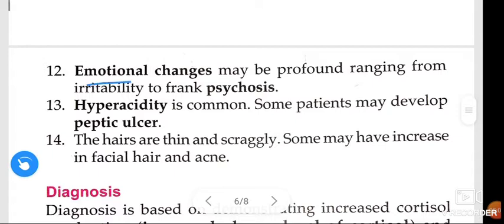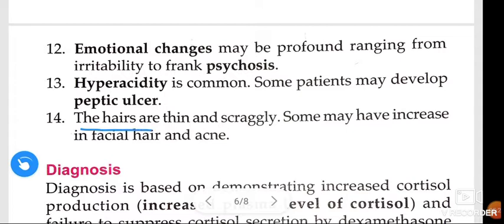Next, emotional changes may be profound, ranging from irritability to frank psychosis. Hyperacidity is common. Some patients may develop peptic ulcer. The hairs are thin and scraggly. Some may have an increase in facial hair and acne.